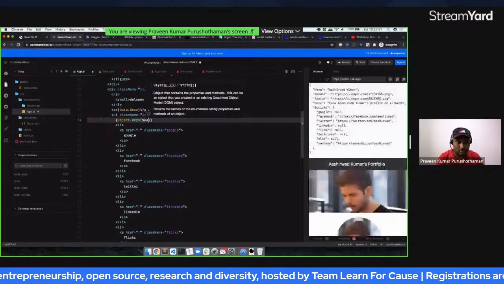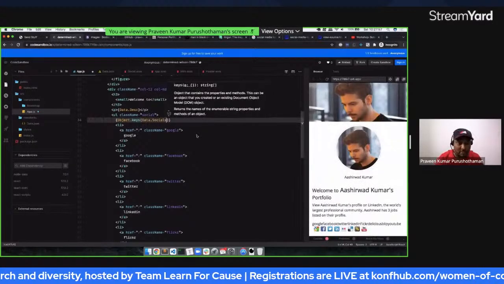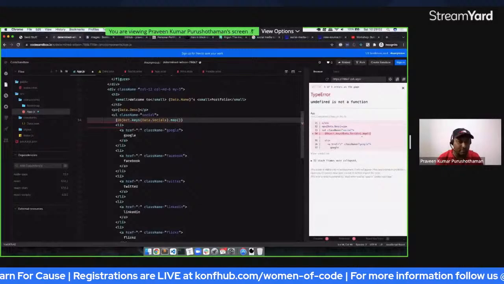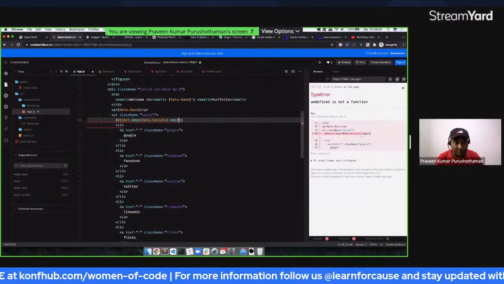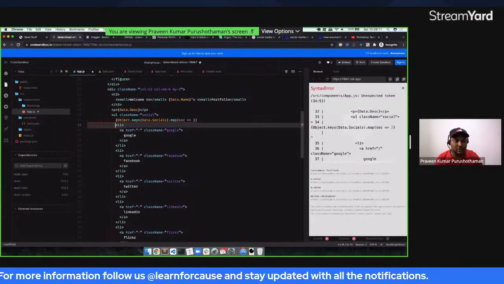You could see that all these Google, Facebook, Twitter, everything comes, then .map. And then for each of these things, first we need to filter it out.